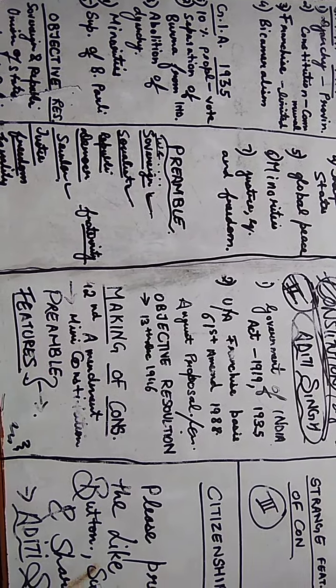Now we have discussed 1919. Now we have the Government of India Act 1935. So the main features of the Government of India Act 1935 were, first, 10% of people got the right to vote. Here we have read that the franchise was limited, only given to certain groups. So now 10% of people were getting the right to vote. Now, separation of Burma from India. This was the feature